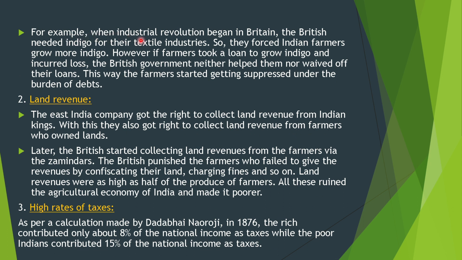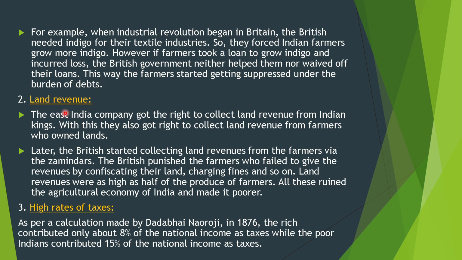For example, when the industrial revolution began in Britain, the British needed indigo for their textile industry, so they forced Indian farmers to grow more indigo. However, if farmers took a loan to grow indigo and incurred a loss, the British government neither helped them nor waived off their loans. This way, the farmers started getting suppressed under the burden of debts.